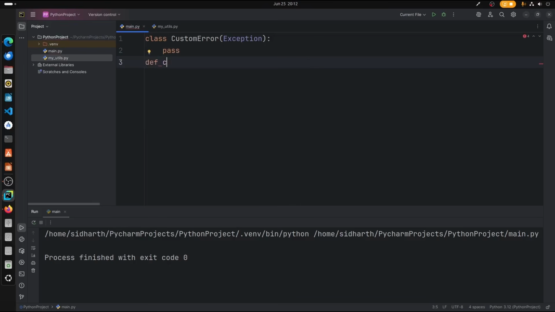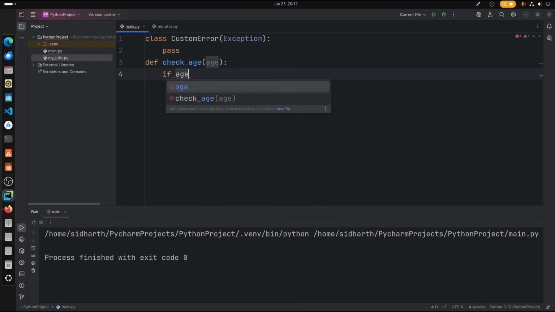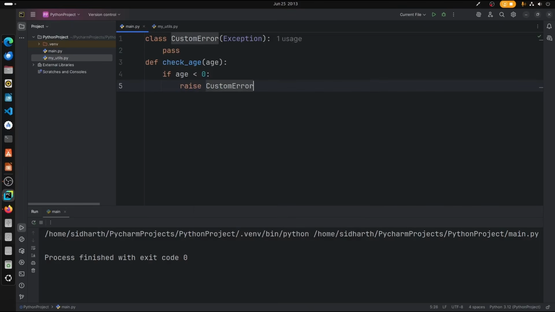Alright, in this case let us just create a simple function here. So def check_age. Alright, so we're going to check for a particular age, and if age is less than 0, in that case we're going to raise a custom exception. Okay, so how are we going to do that? Raise CustomError, open parenthesis, and type in your custom error. So age can't be negative.